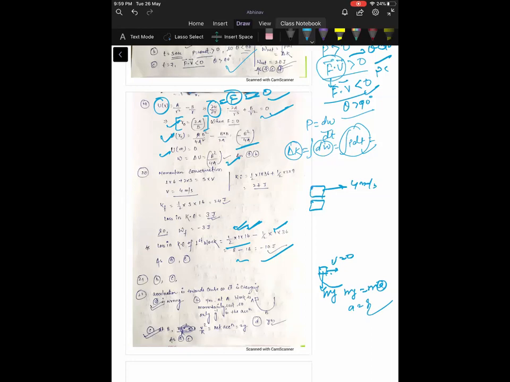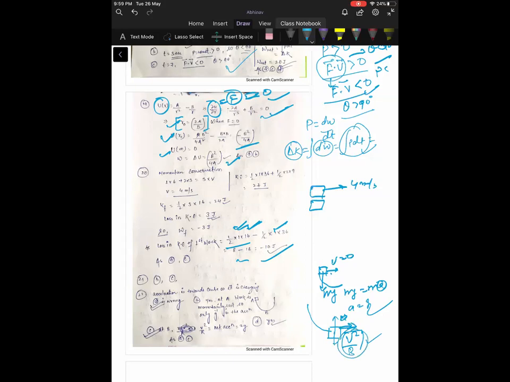Acceleration of the block is 3g at B. So how 3g at B? Just apply energy conservation. V square by r is the net acceleration, because here the velocity is not changing and there is no component of force in this direction.